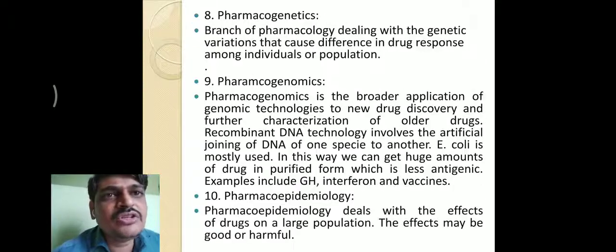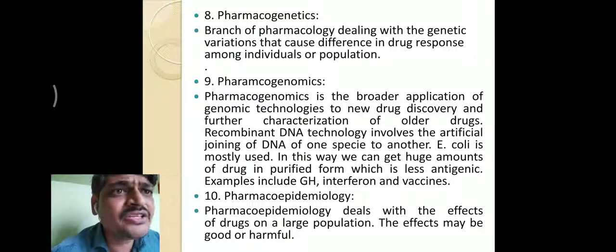Okay. Next one is pharmacogenetics. The branch of pharmacology that deals with genetic variations, where genetic information or genetic study is used to explain the difference in response among individuals or populations.